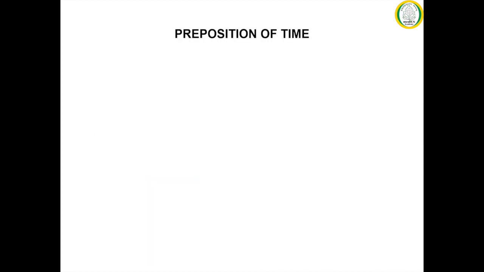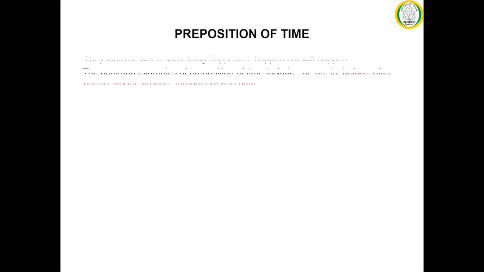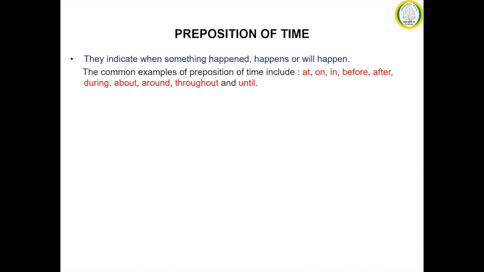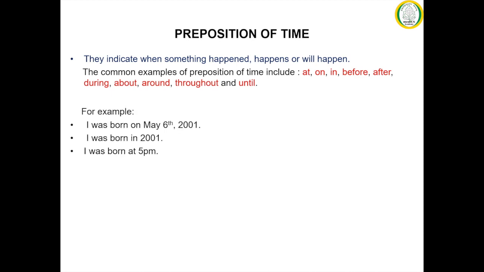So now we are going to discuss the types of prepositions in detail. First we will discuss the preposition of time. As we know, the preposition of time indicates when something happened, happens or will happen in the near future. Common examples of prepositions of time include at, on, in, before, after, during, about, around, throughout and until. Let us take a few examples.